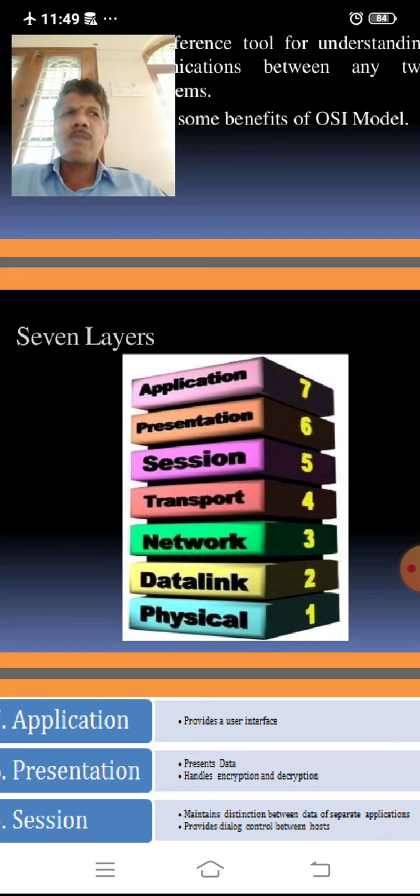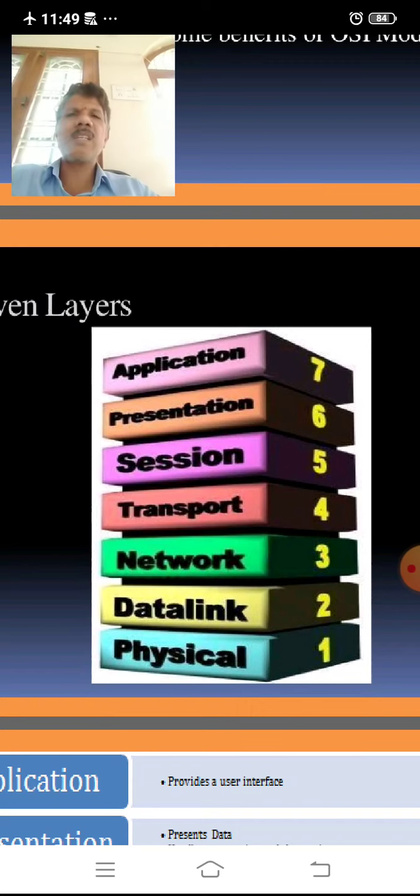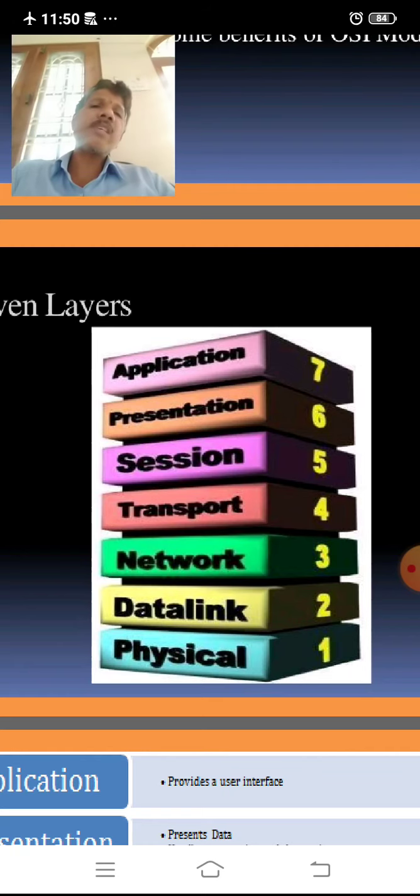So for establishment of such a network, various works are built into it. Such works, such steps, are classified or processed with the 7 layers. That is application layer, presentation layer, session layer, transport layer, network layer, data link layer, physical layer. These are the 7 layers included in the OSI model.